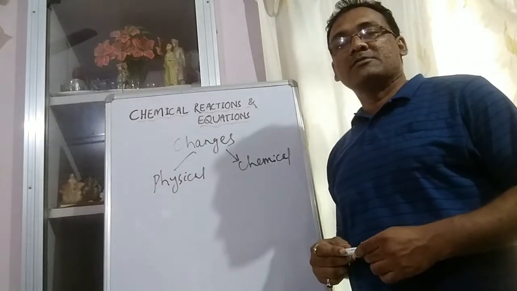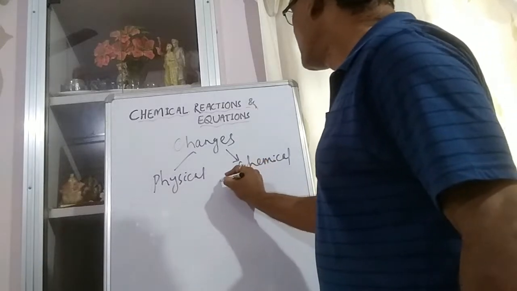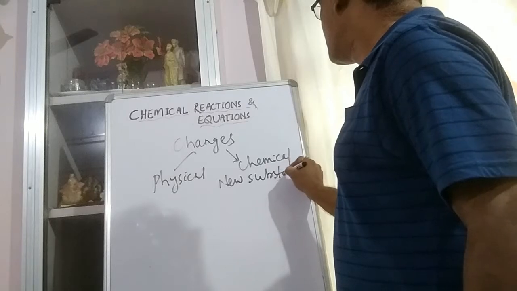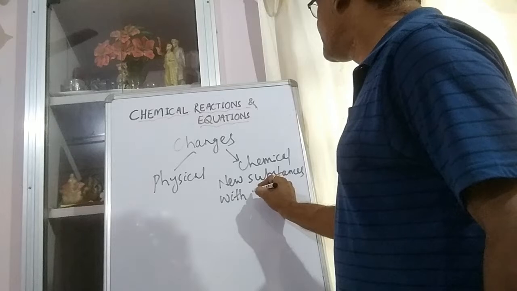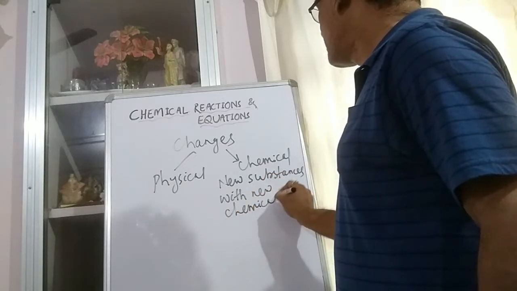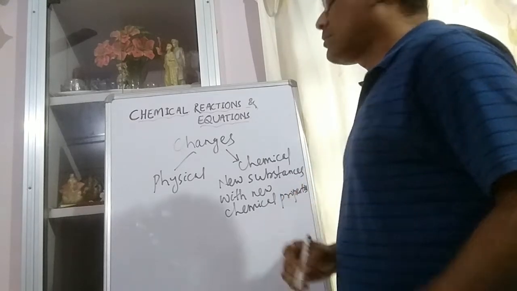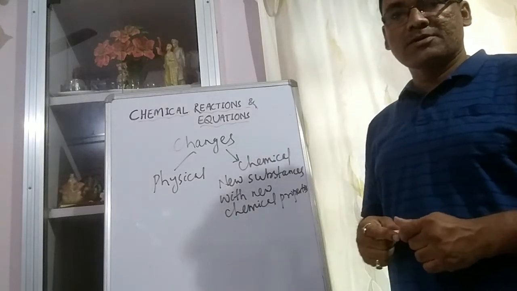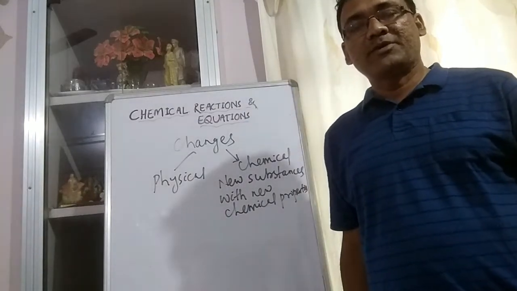In chemical change, new substances with new chemical properties are formed. If we see different changes which take place around us, in some changes new substances are being formed.